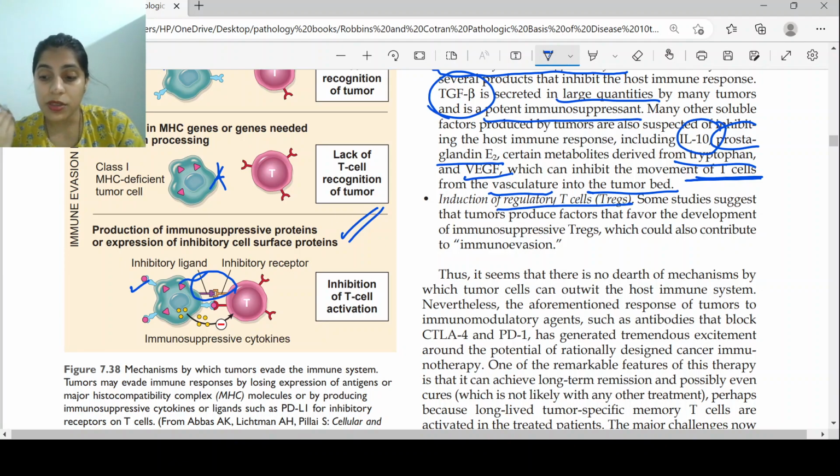Now the Tregs have the function to regulate immunity, and these tumor cells are causing the induction of regulatory T cells. So the tumor produces factors that favor the development of immunosuppressive T cells.